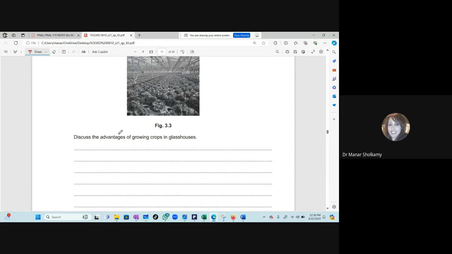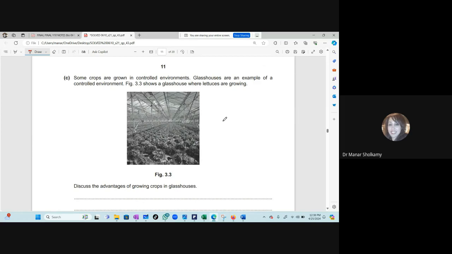Ecology. It discussed the advantages of growing crops in glass houses. You did not study glass houses, but they gave you information. You expect something like this in any subject. They always give you something new and they want your opinion about it. So they told you here that some crops are grown in controlled environments. Glass houses are an example of a controlled environment. Figure 3.3 shows a glass house where lettuce is grown. So what is a controlled environment?